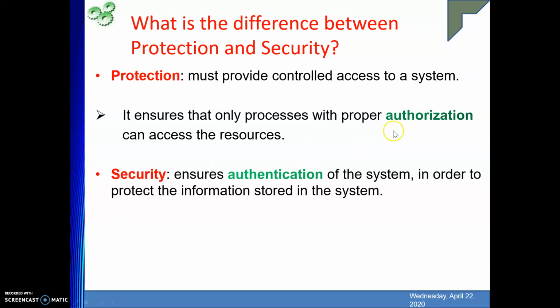Protection provides controlled access to a system, as we have seen in the previous slide also. It ensures that only processes with proper authorization can access the resources. So what does authorization mean? Authorization means whosoever is allowed to use that resource is the only one who will use it. And security ensures authentication of the system in order to protect the information stored in the system.